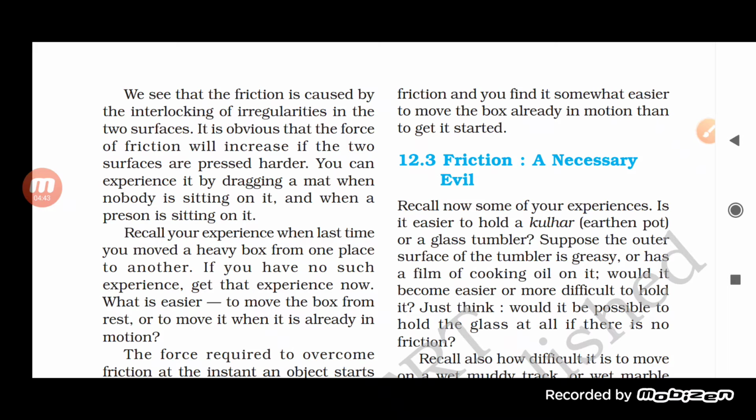The reason is that, because the box is heavy, the force acting between the object and the surface will be more, the area and degree of contact will be more, and ultimately the force of friction acting between the two will also be more. So we have to apply more force to it in order to move it, to make it dynamic.